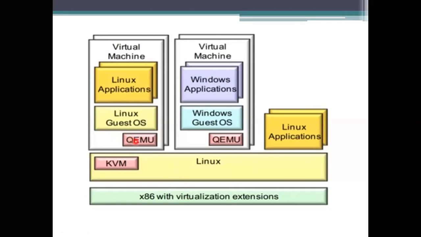What the quick emulator does here is isolate this environment so it does not depend upon the host environment. If anything happens, the QEMU will be taken by this kernel. If you want to access anything, such as memory spaces, it will be provided by the KVM. So it has the accessibility to access the devices connected to this Intel x86, and it also provides an environment for resource sharing.